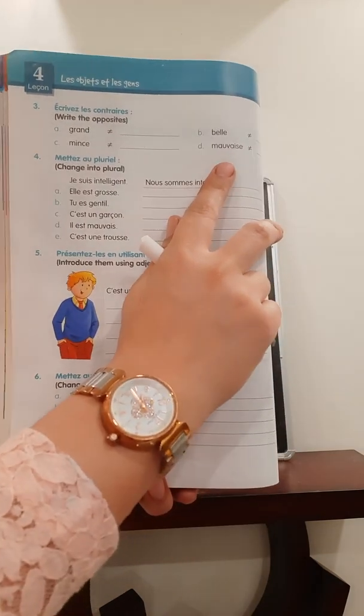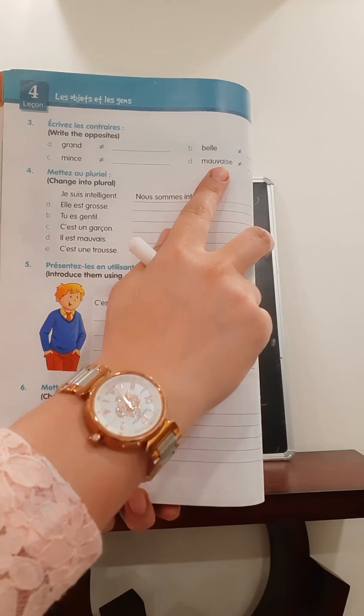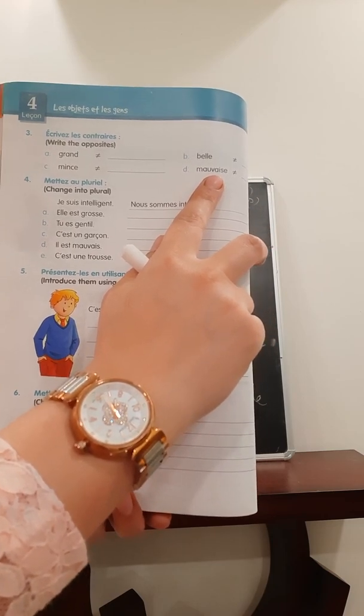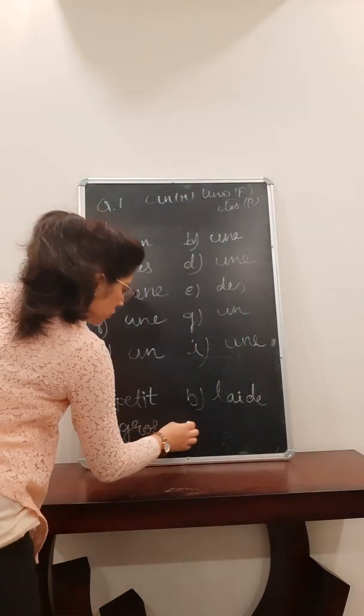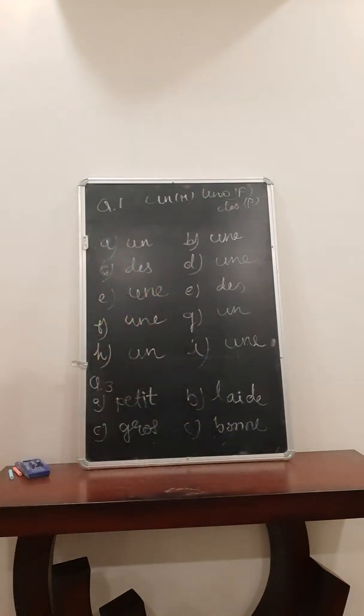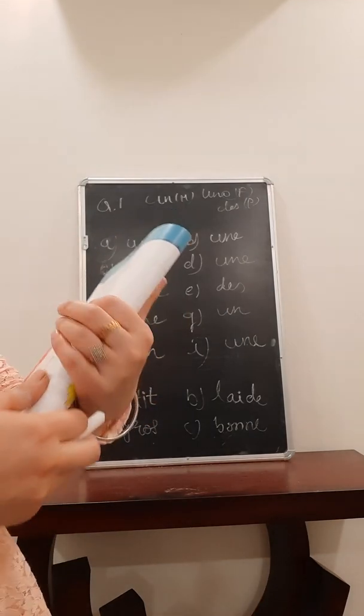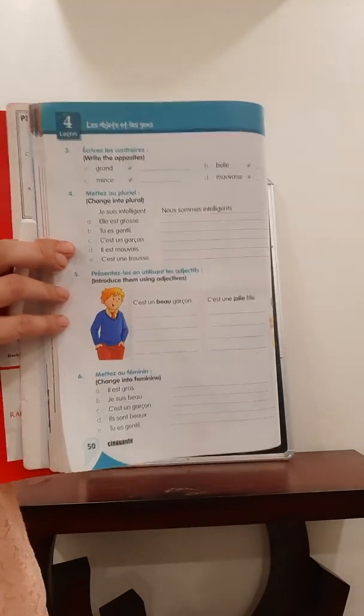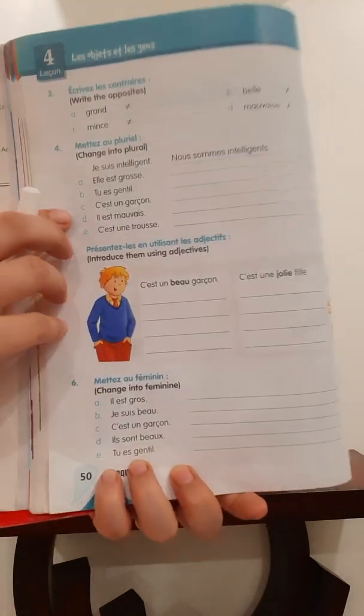Then you have to write bon in feminine form. Mauvaise, bad. Bon is good. Bonne. Right? So we are through with question 3. Now, come to question 4 and we'll wind up the class, right?